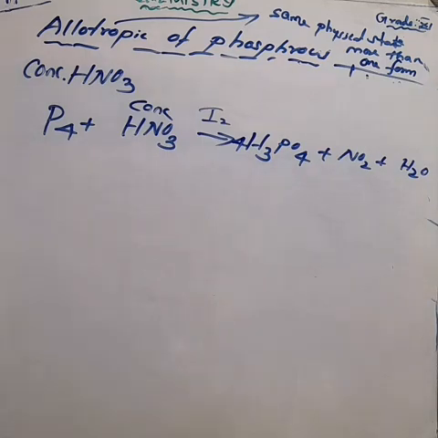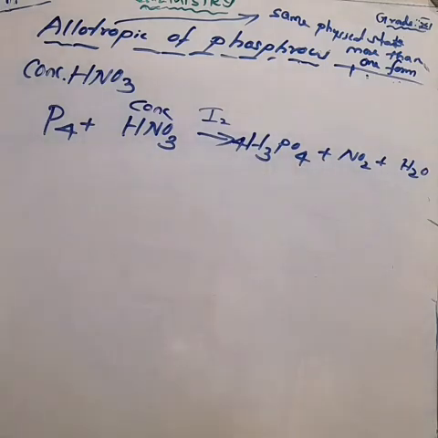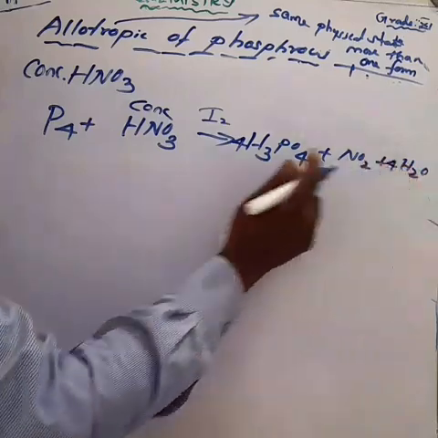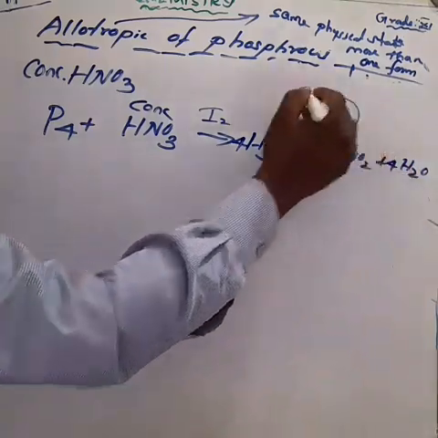Here also having water molecules. So the water molecules here make it 4. So 4 into 3 is equal to 12 plus 8 is equal to 20 hydrogen having. So the reactants will also make it 20.